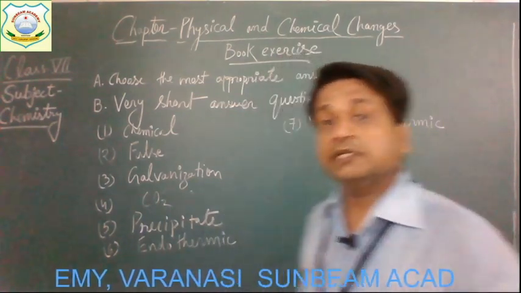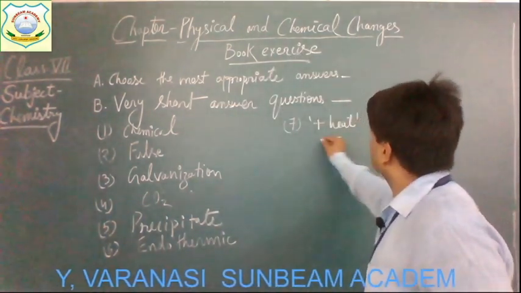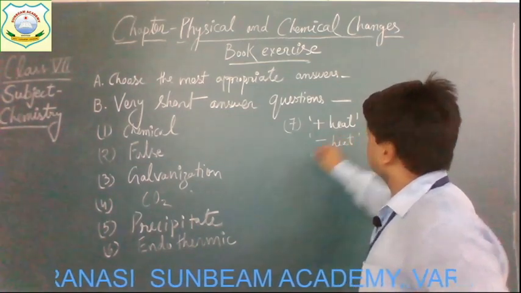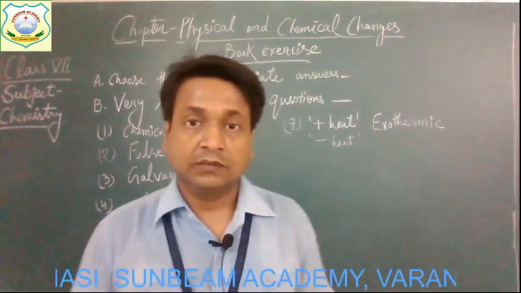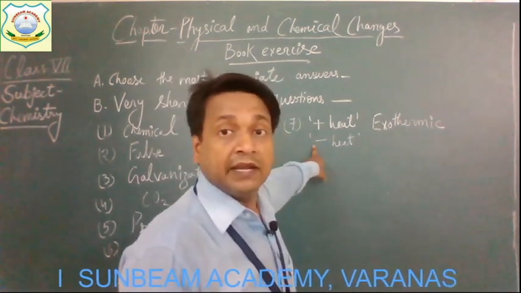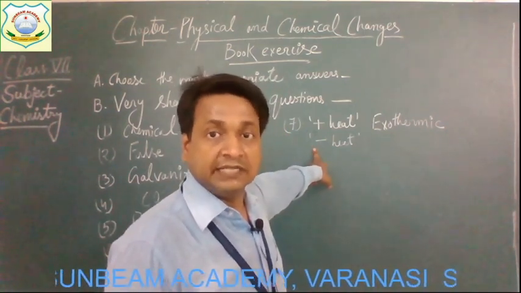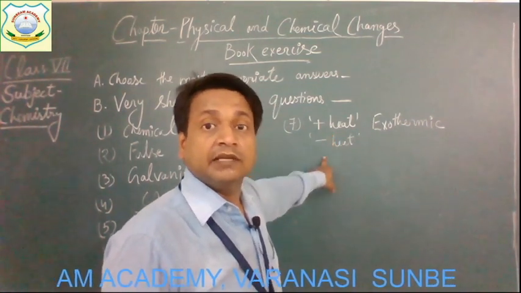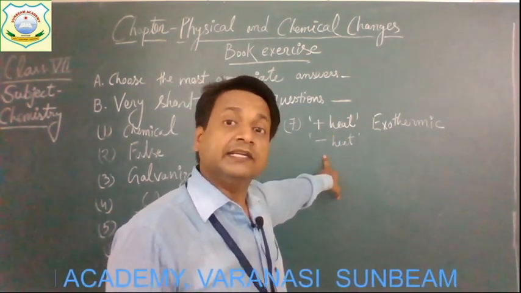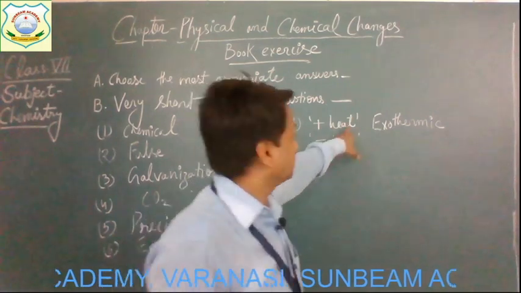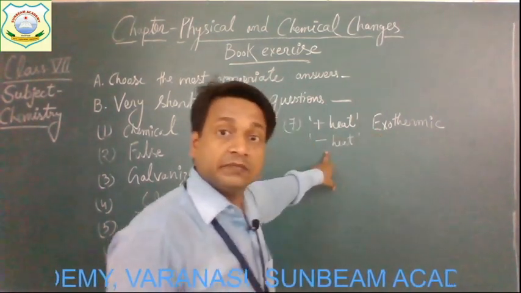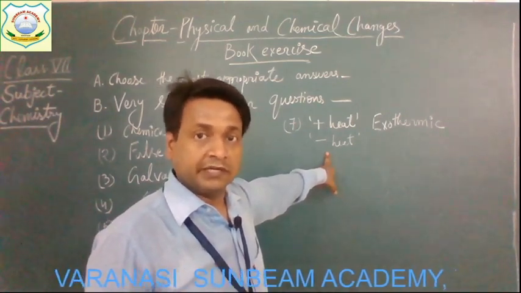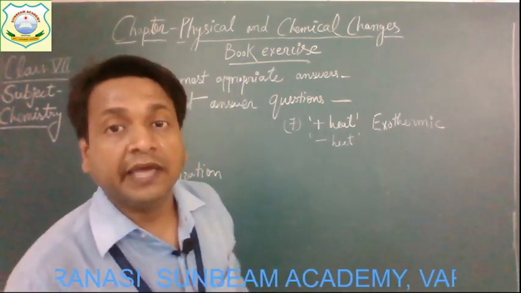And the other one is in which heat is absorbed, indicated by a negative sign, minus heat. So plus heat indicates that heat is produced and minus heat indicates that heat is absorbed. So this one is known as exothermic and this will be known as, yes, endothermic. Get it, children? So your correct answer will be exothermic.